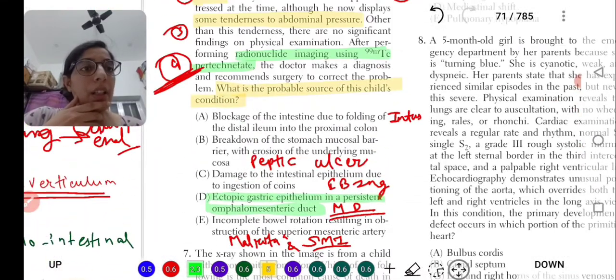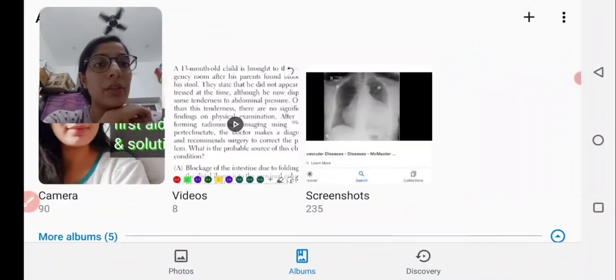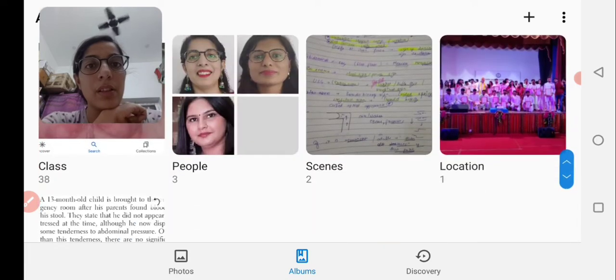Next option. Okay, this is the answer. Let's see intussusception. Let's read about it.